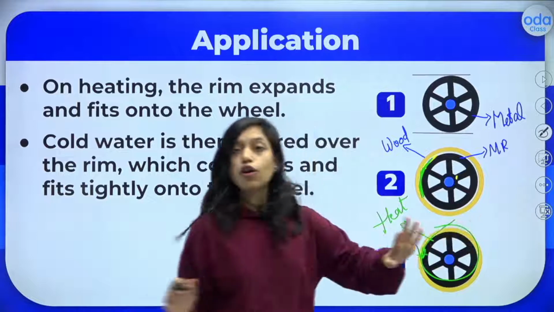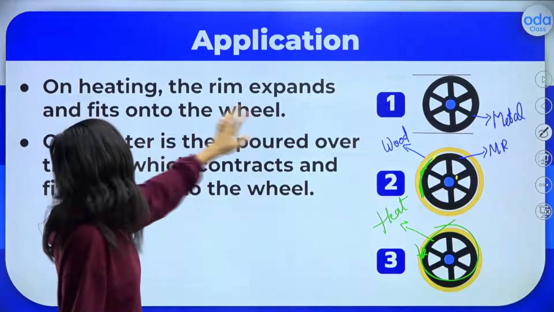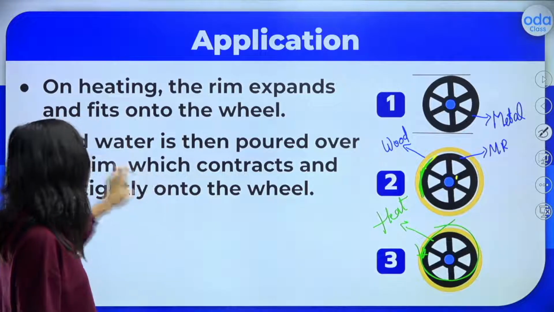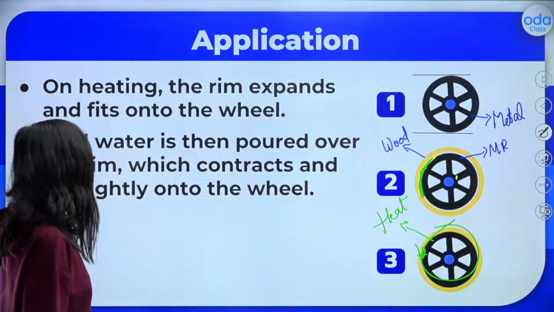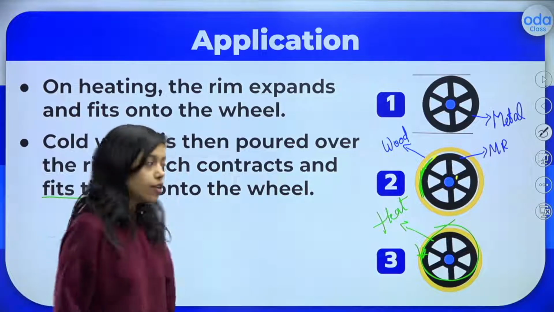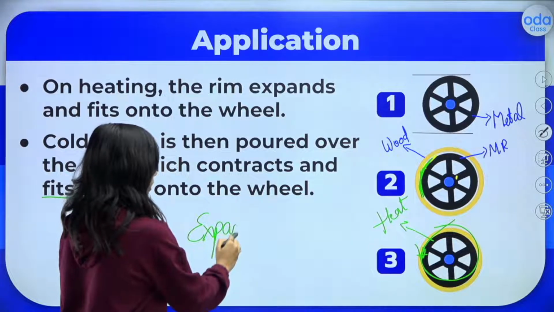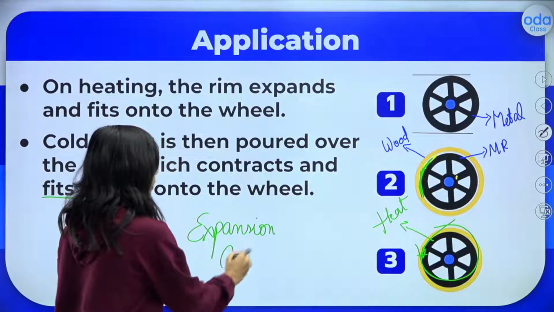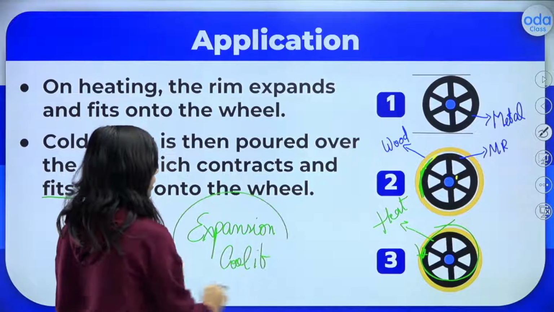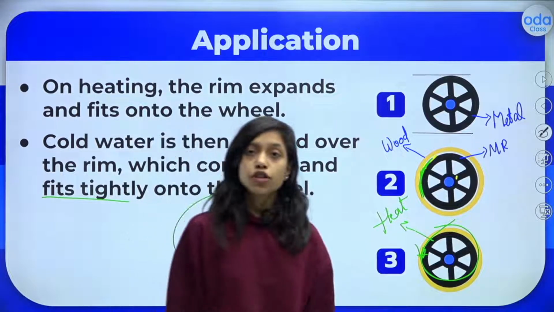Is it clear to all of you now? Let us read. On heating, the rim expands and fits onto the wheel. Cold water is then poured over the rim, which contracts and fits tightly onto the wheel. So first there will be expansion. They will give the heat, and then they will cool it so that it fits properly. Is it clear to all of you? What is the application of thermal expansion and contraction?